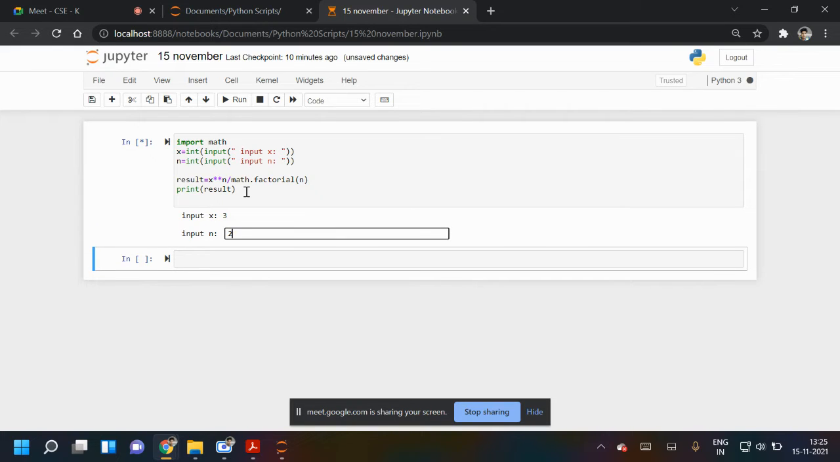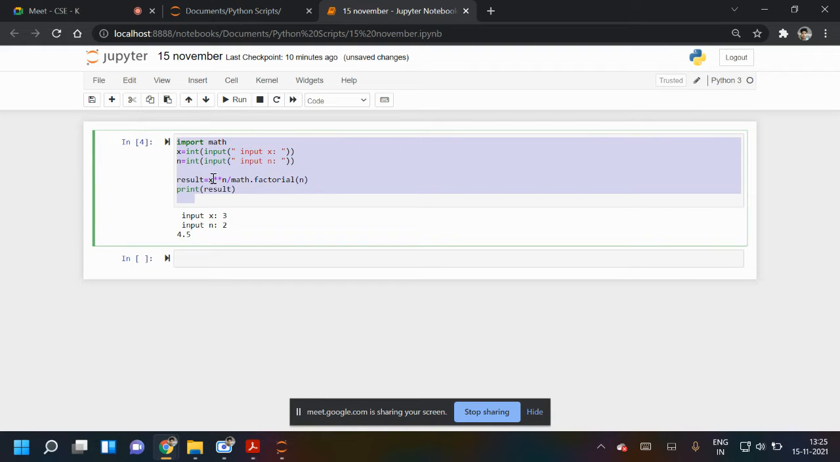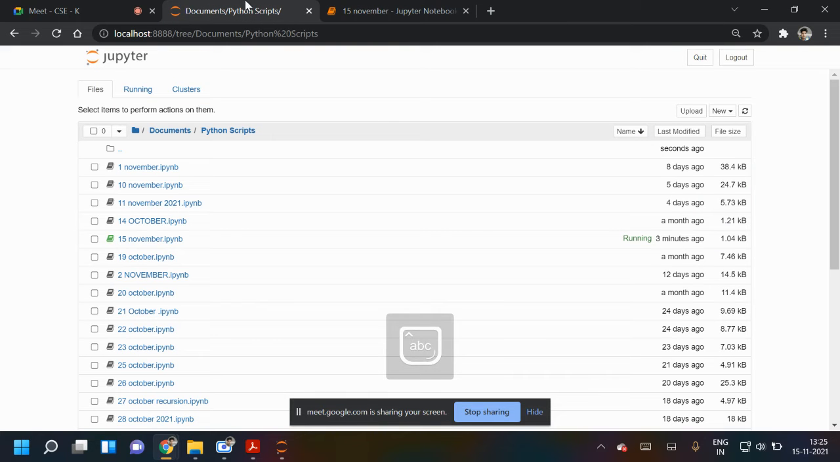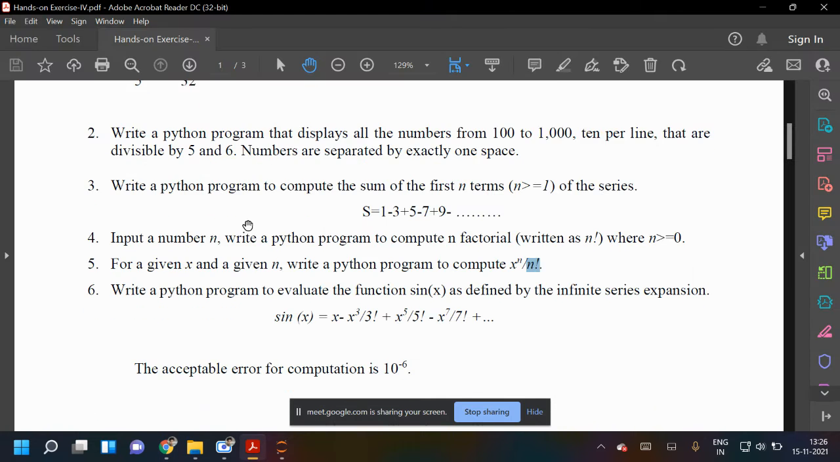Suppose x is 3 and n is 2. So 3 squared is 9, and 9 upon 2 factorial, so the answer should be 4.5. Yes. Okay, so this you can type. Those who missed or could not do it, please type it and check your work. It is working. So this is the fifth question in hands-on exercise 4.